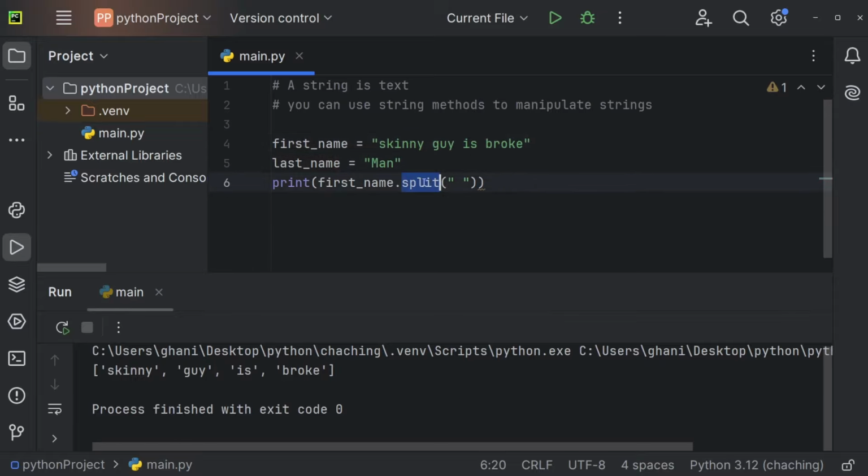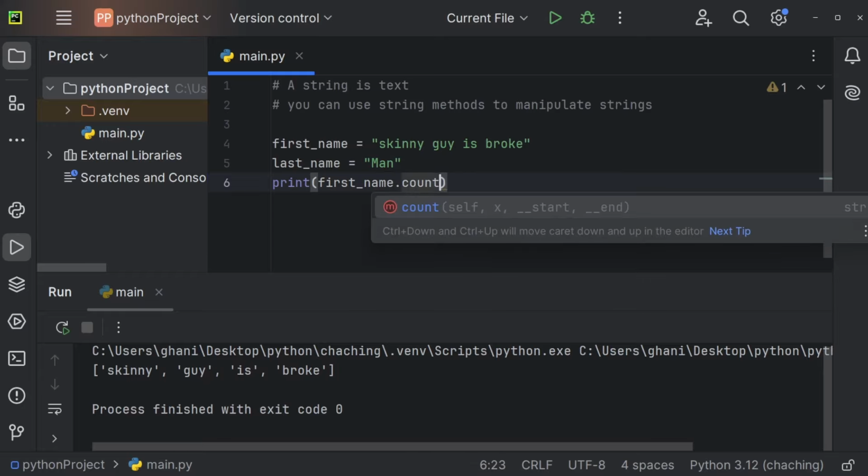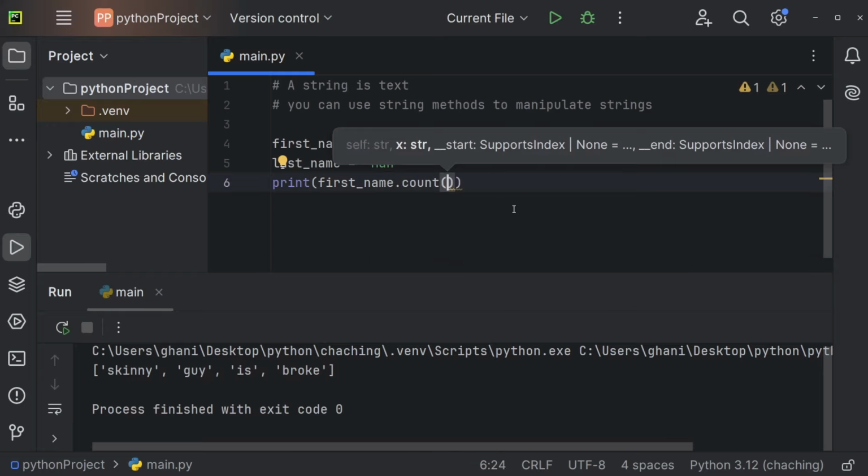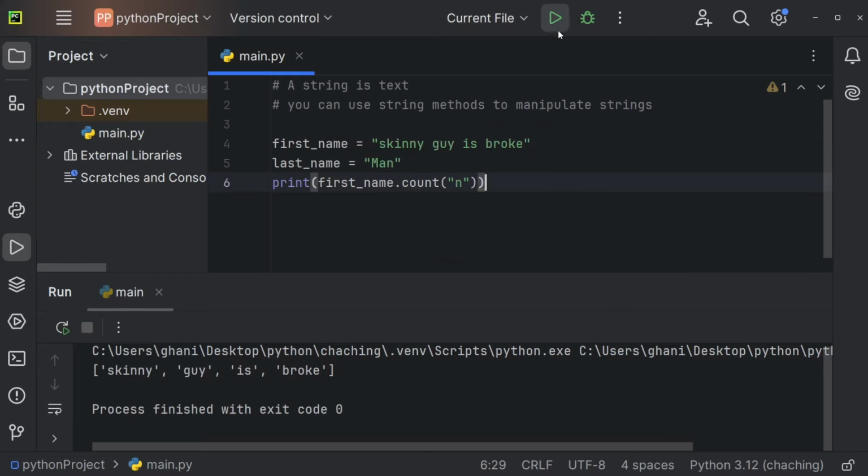Now we can also count the occurrence of a letter, for example. So we can say how often do we have the letter N. And we're getting 2 because we have the letter N twice. If I'm going to add 2 more N's right here, we would have 4.